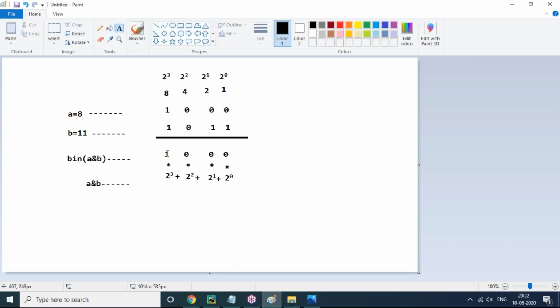This is what I'm doing: converting this binary form of A and B, which is 1000, into decimal form. Only A and B I want.